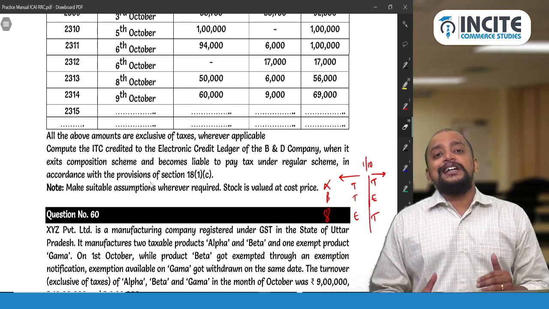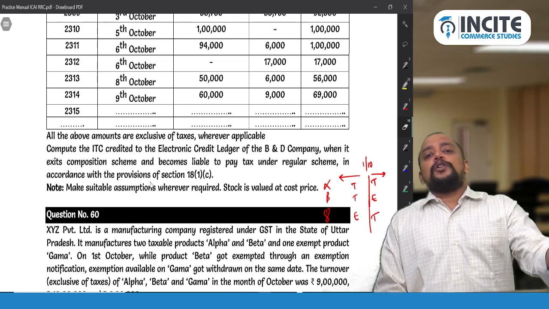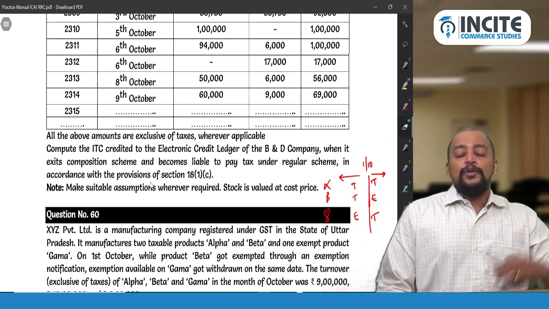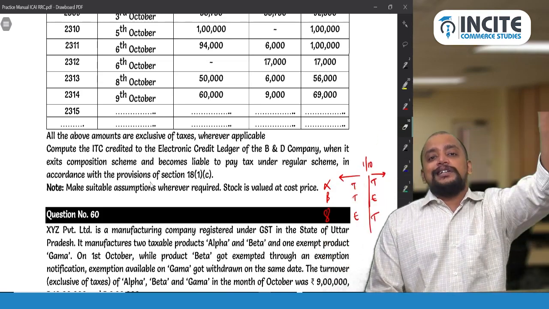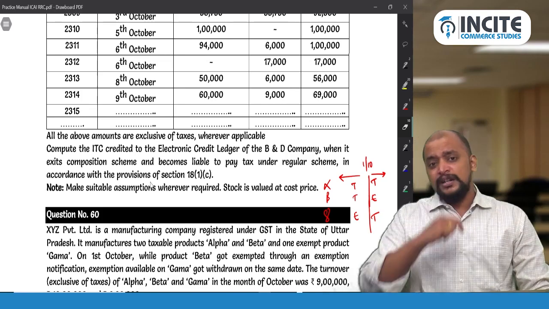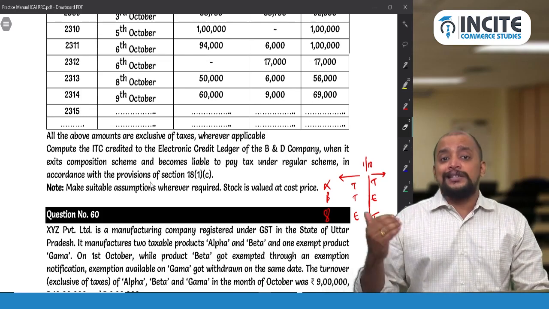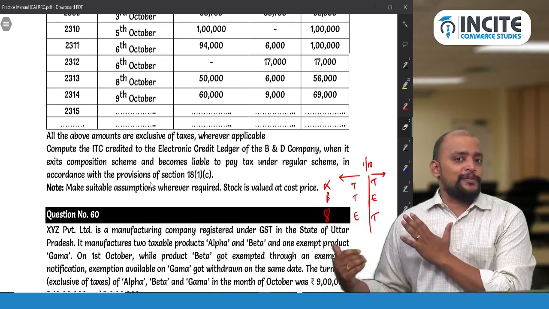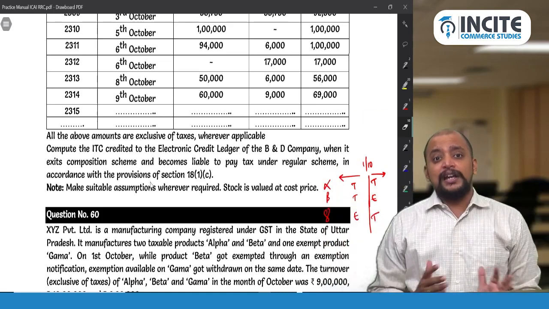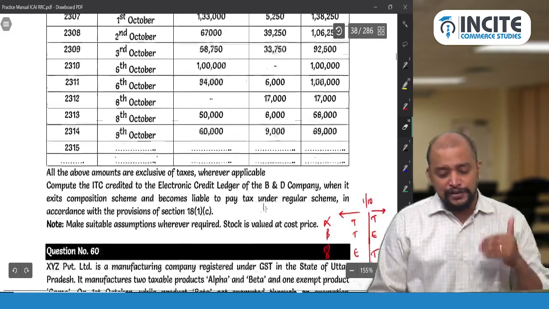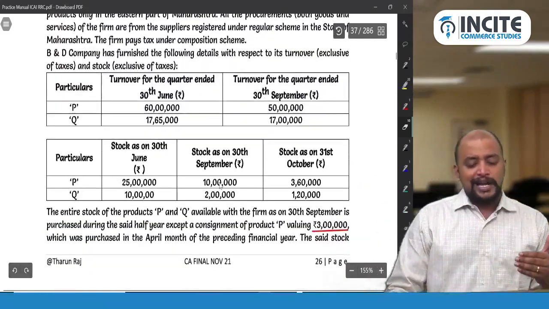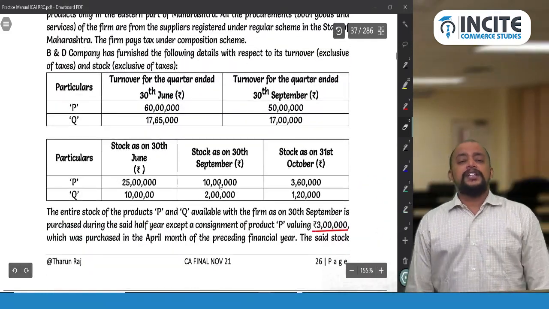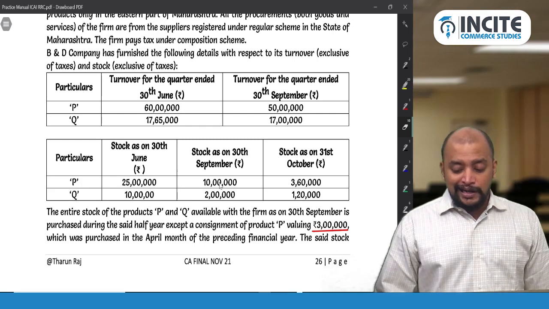So as per 18(1)(c), when you exit from the composition scheme and go into normal scheme, whatever is the closing stock, the GST paid can be taken as credit. Now in this case, we need to know what is the date on which we exit the composition scheme and go into the normal scheme. So 150 lakhs of aggregate turnover, on which date it crosses we need to see. So for the first quarter they gave the data up to 30th June. That is for the first quarter, what is the cumulative turnover?